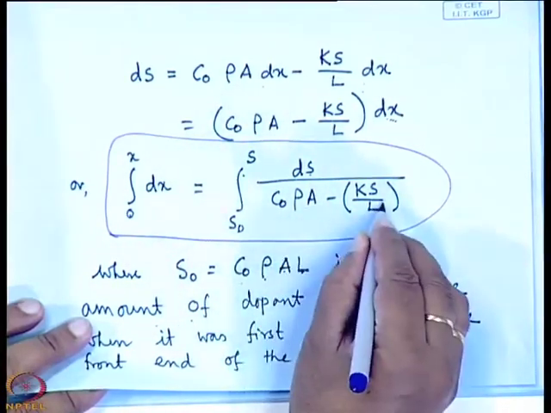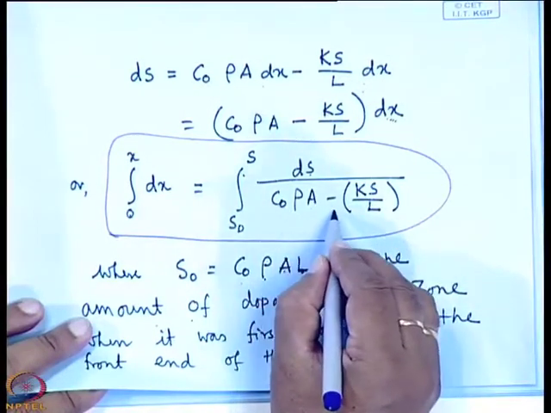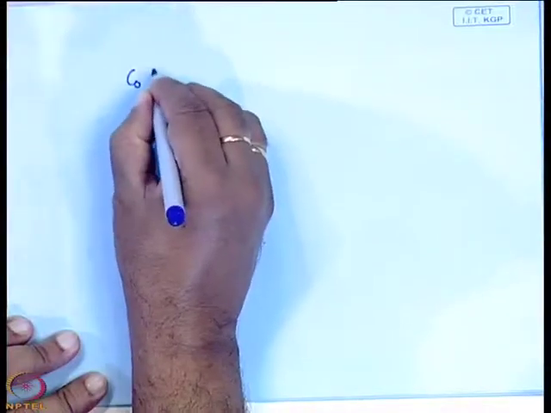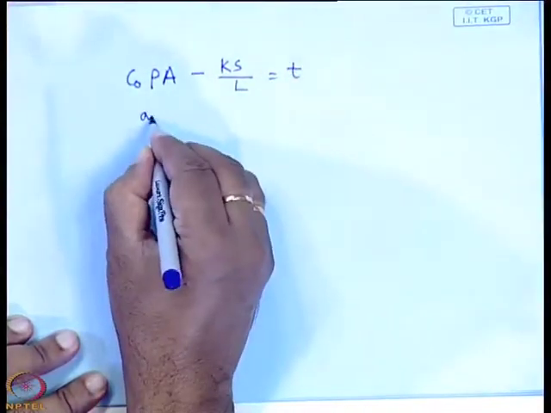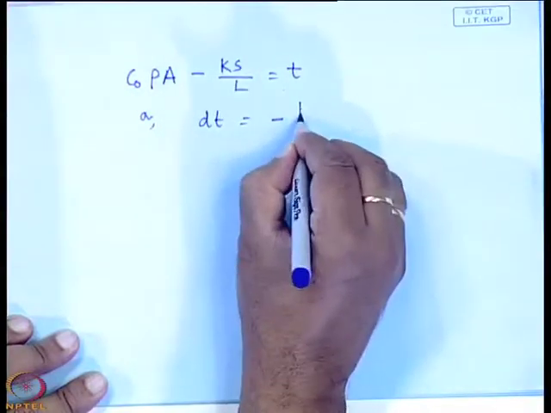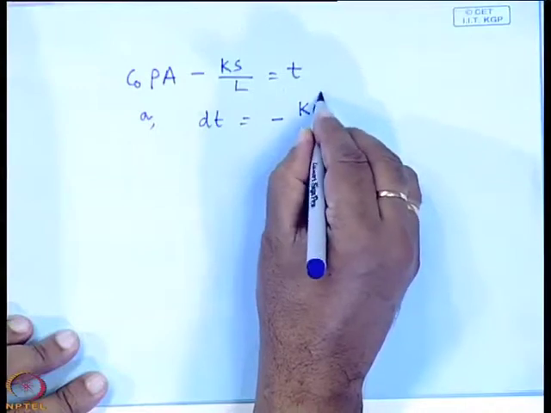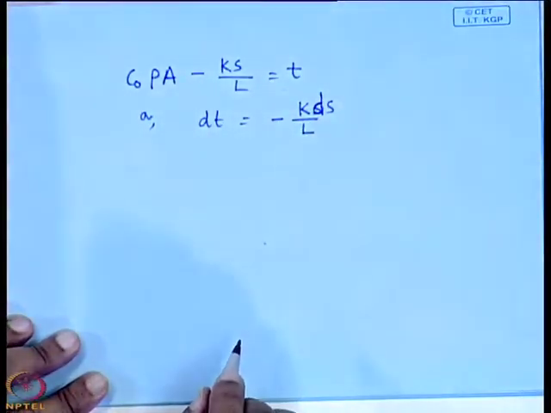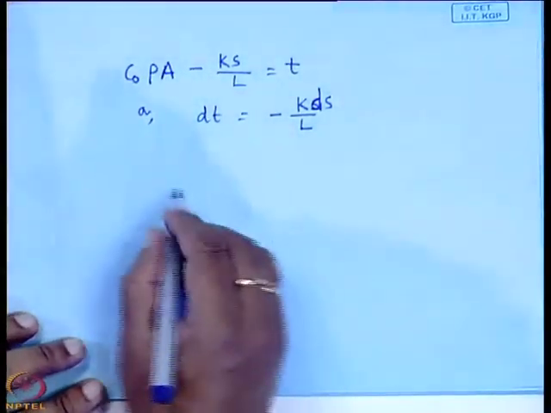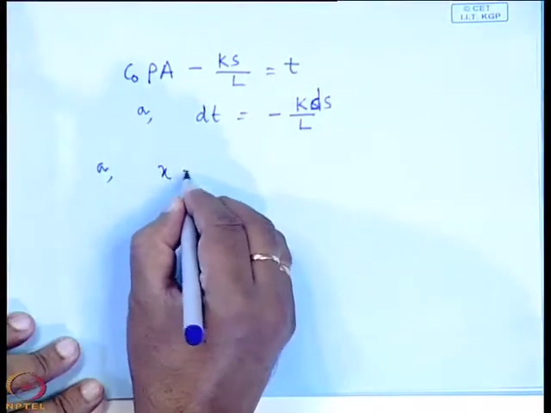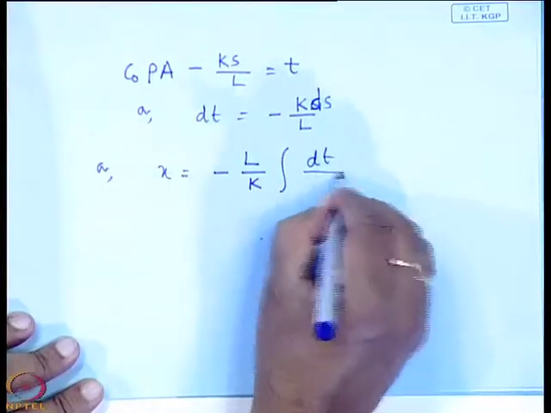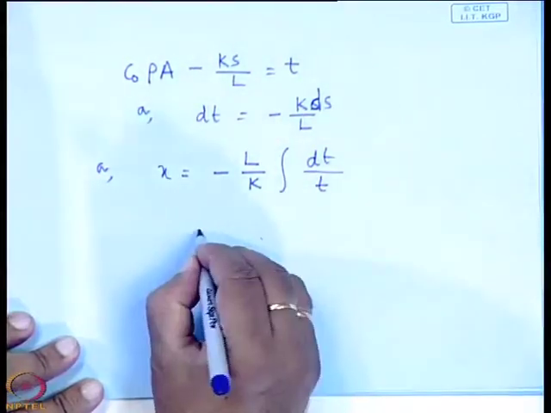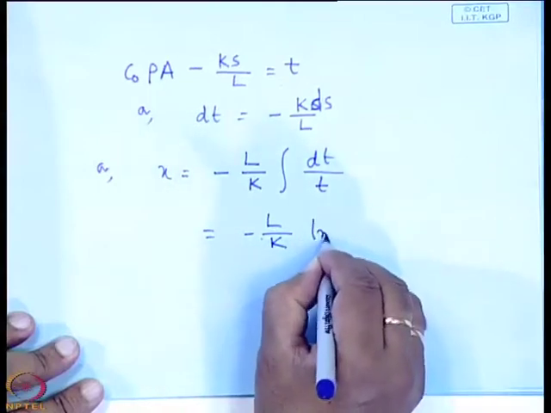Let us take C0 rho A minus K S by L equals t. So, dt equals minus K by L into dS, or x equals minus L by K integral of dt by t, so that is equals to minus L by K ln t.